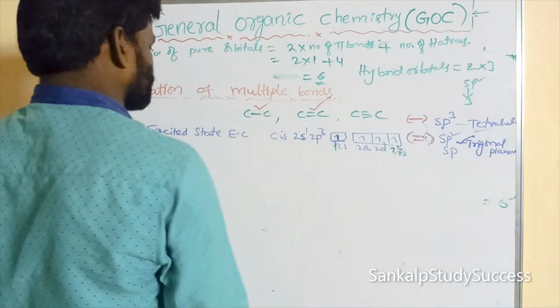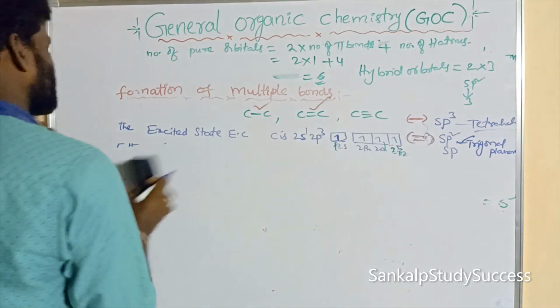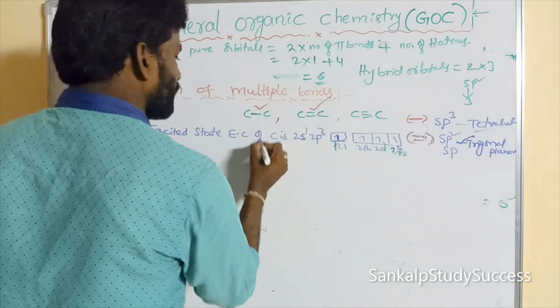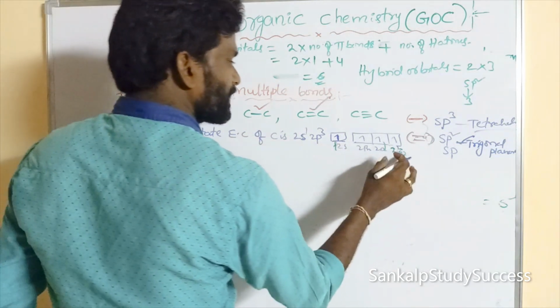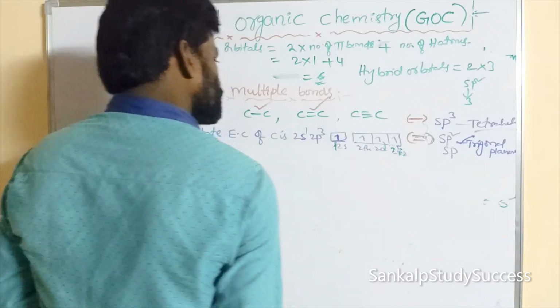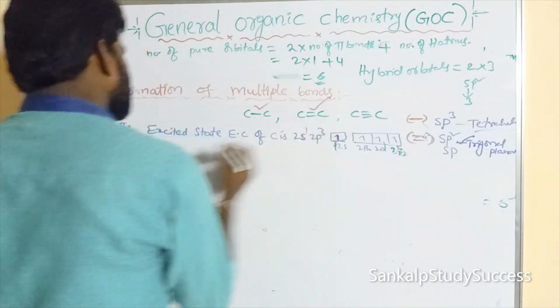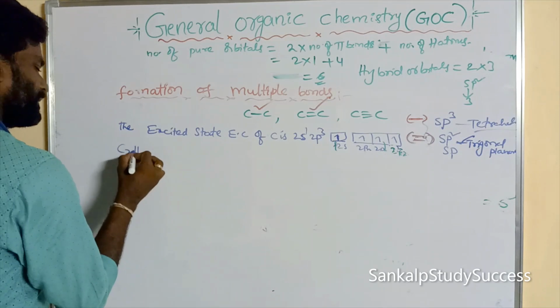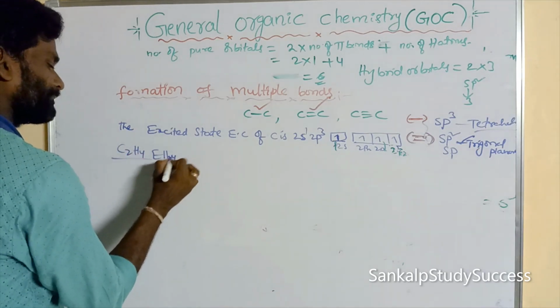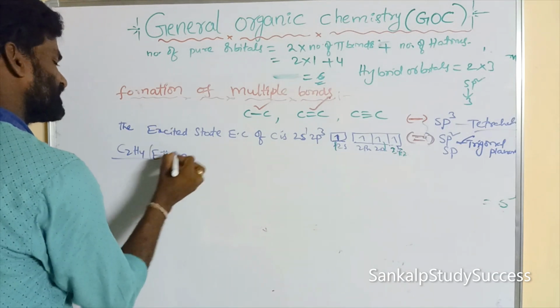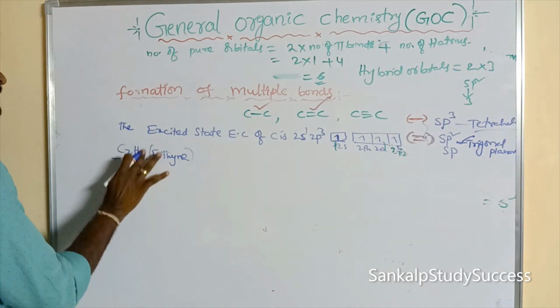Triple bond. So the excited state electronic configuration of carbon is 2s1 2p3, right? Suppose we take acetylene or ethyne. What is its formula?